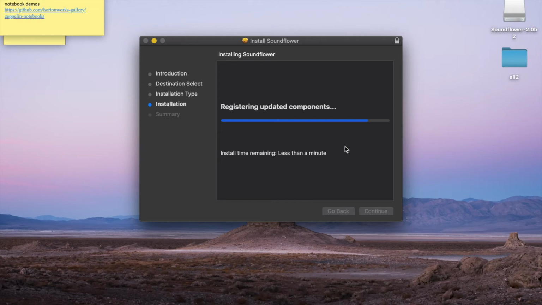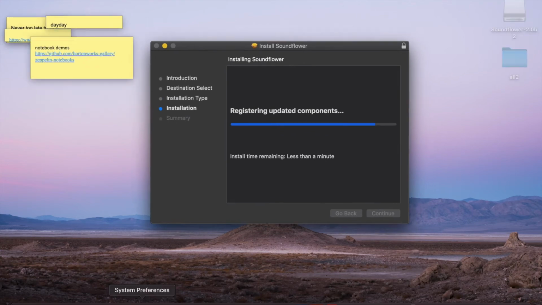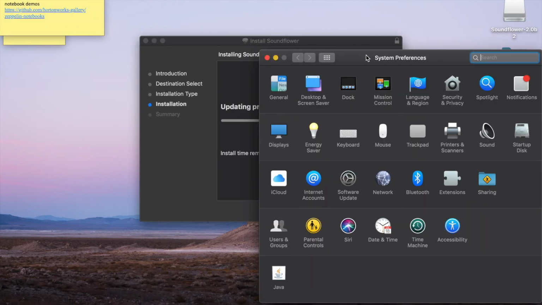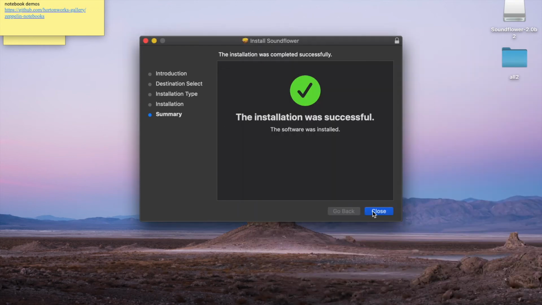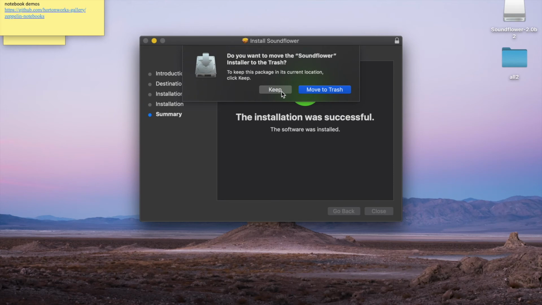The first time I installed this, I encountered an issue because it's not from the Apple Store, so they are blocking the Sunflower. But I went to the system setting, security and privacy, and when you install the Sunflower, it will show something like Sunflower is blocked because of blah blah. Then you just click on open it. Then you will be fine. Then I will just keep it.